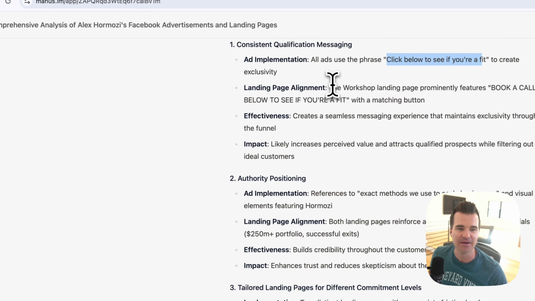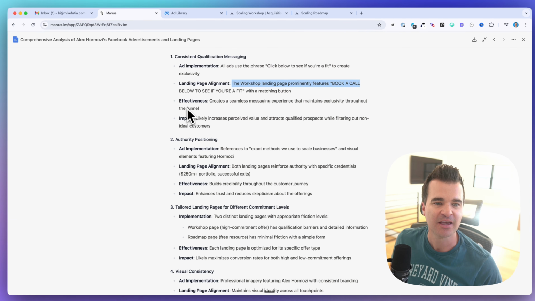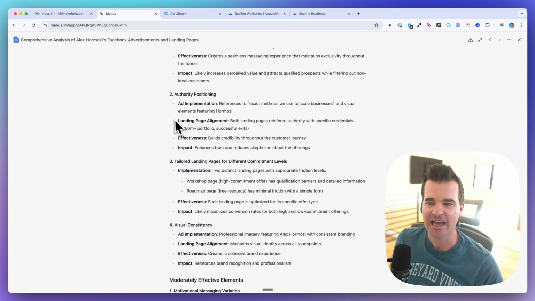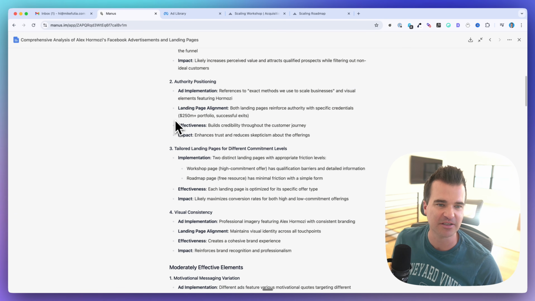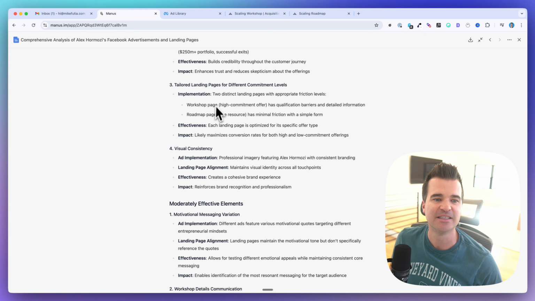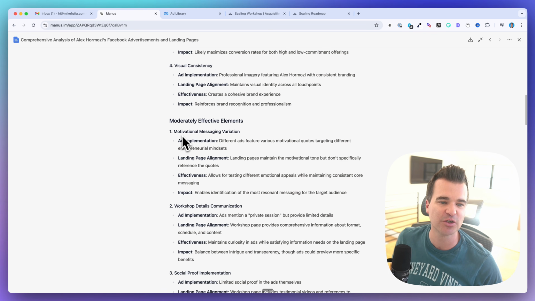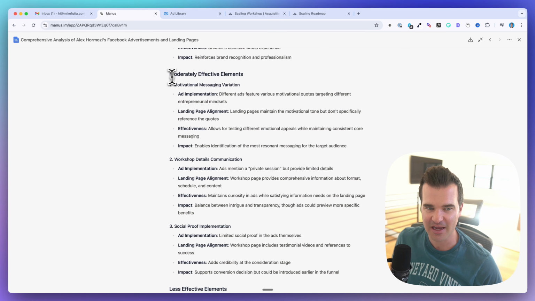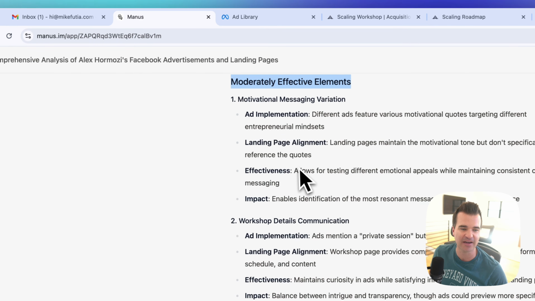Landing page alignment. The workshop landing page prominently features book a call below to see if you're a fit with a matching button, effectiveness, impact, and then it's going to go down all the different elements, the authority, positioning, different commitment levels, the visual consistency, and then it's going to tell us the moderately effective elements.